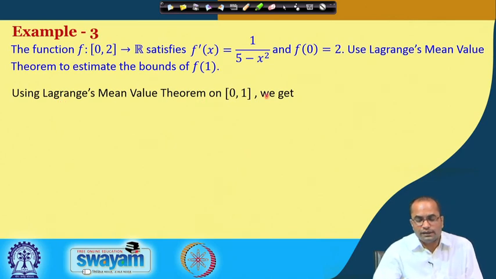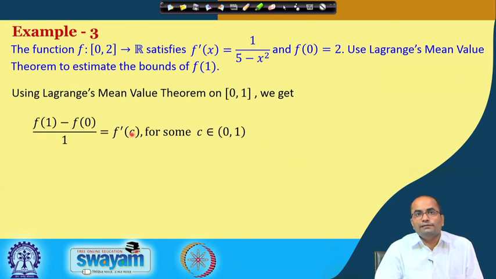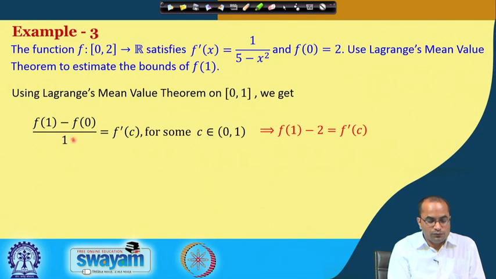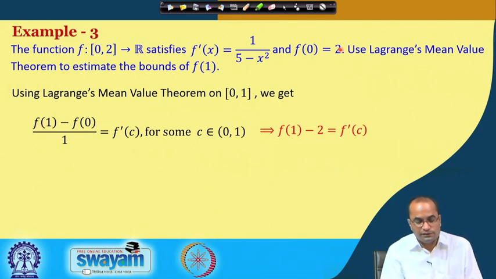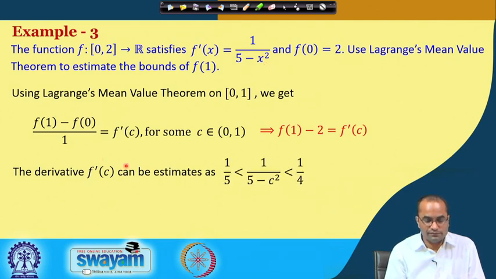Again, we use the Lagrange mean value theorem in the interval 0 to 1, because we want to estimate f(1). Then we get (f(1) minus f(0)) divided by the difference 1, equal to the derivative at some point. So, f(1) minus 2 is equal to f prime(c). Now, what is the derivative? The derivative is 1 over (5 minus x squared), so f prime(c) is 1 over (5 minus c squared).